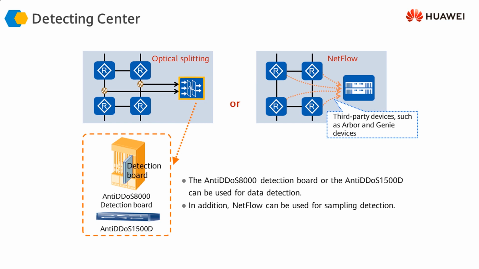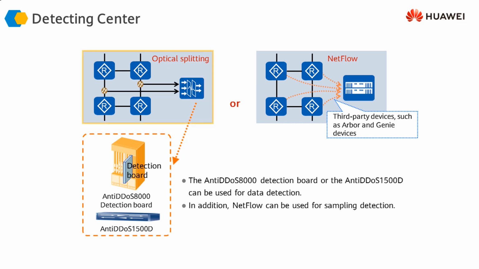So this detecting engine or detecting center can either be a dedicated 1500D series device, or it can be a detection board in the 8000 series device. The traffic is forwarded to this detection engine, and it checks whether the traffic is attack traffic. If it is, it informs the management center, and the management center can then instruct the cleaning center to clean the traffic.